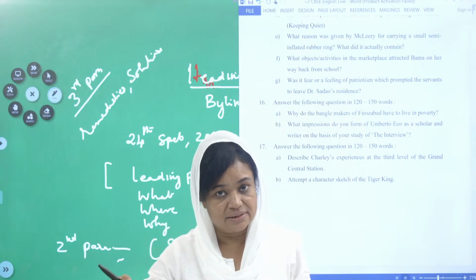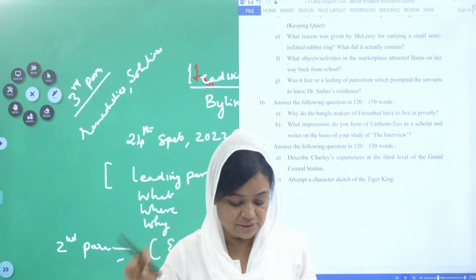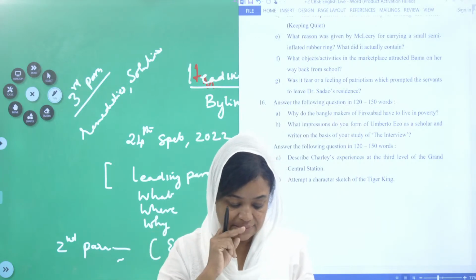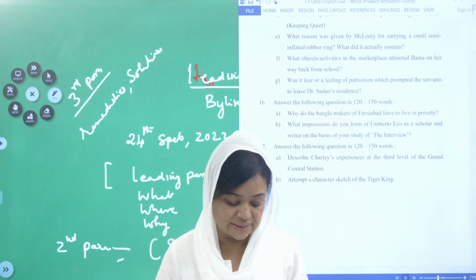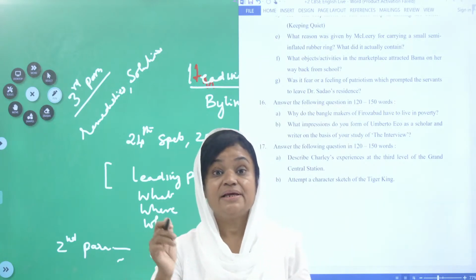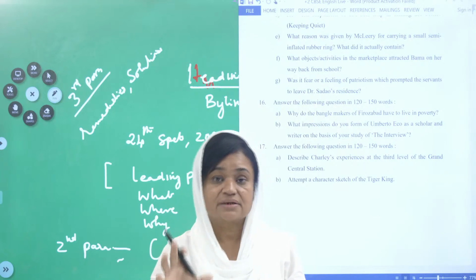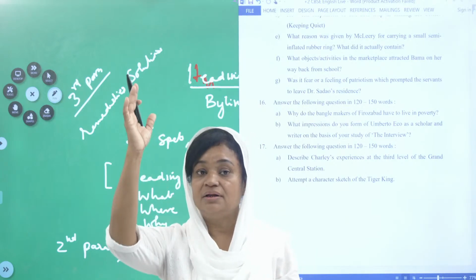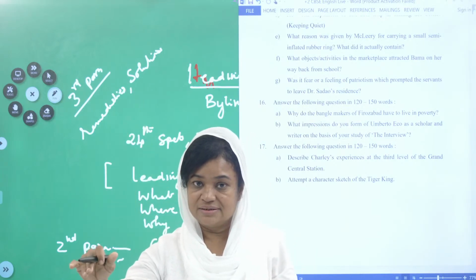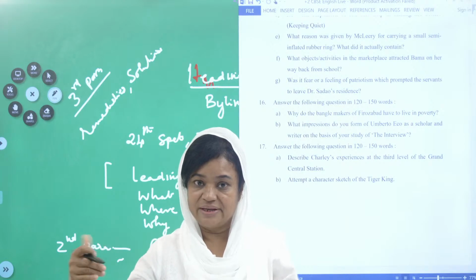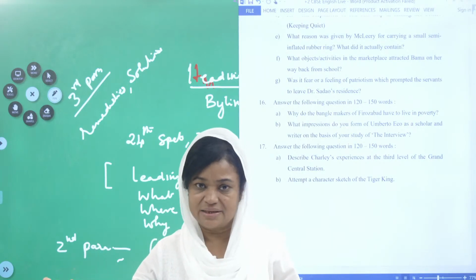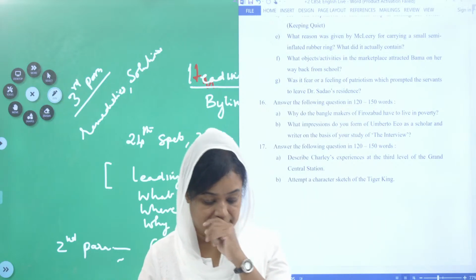What is the Tiger King doing in that lesson? You have to describe. And the importance of the character. Then, very important, how the character looks like. Is he tall? Is he stout? About the physique you can write.